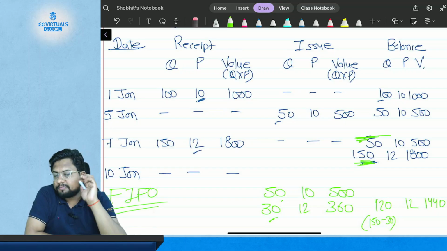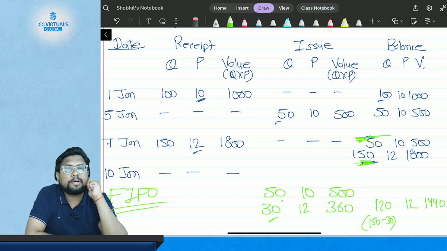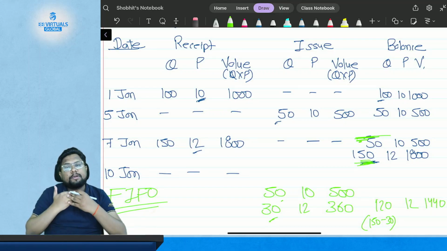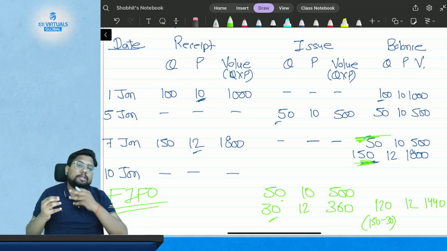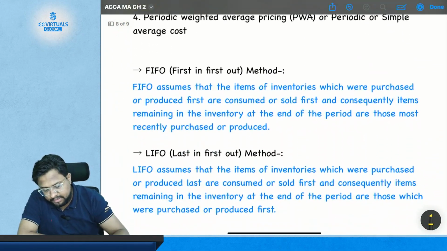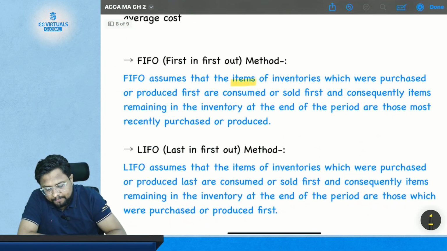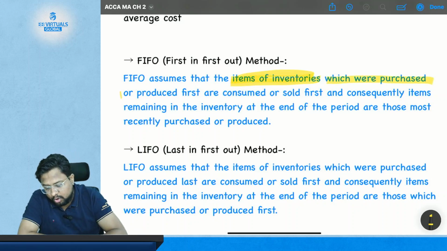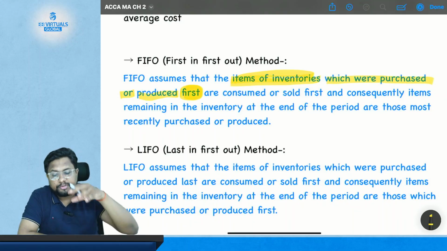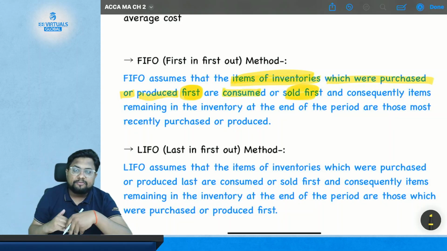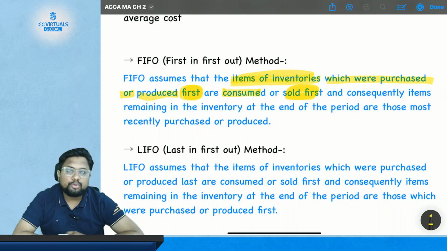Okay, so the first method that we have studied for inventory valuation is FIFO, where you will issue the material which you have purchased earlier, or first. Then it is termed as FIFO. So what is FIFO? FIFO assumes that the items of inventory which were purchased or produced first are consumed or sold first. So what you receive first will go first for the issue or the sales.